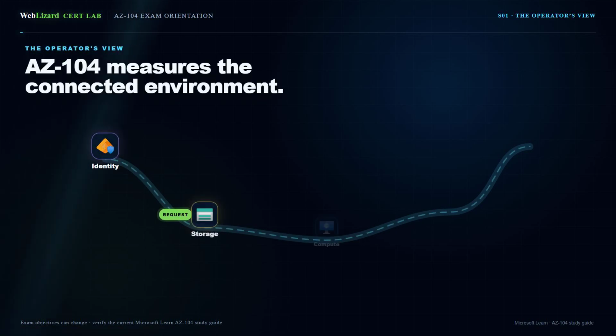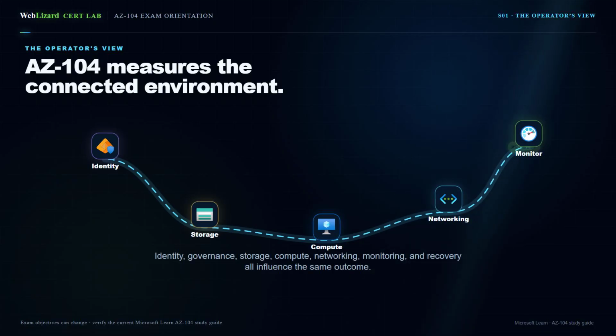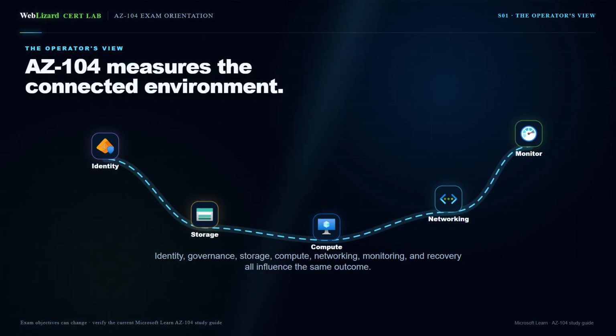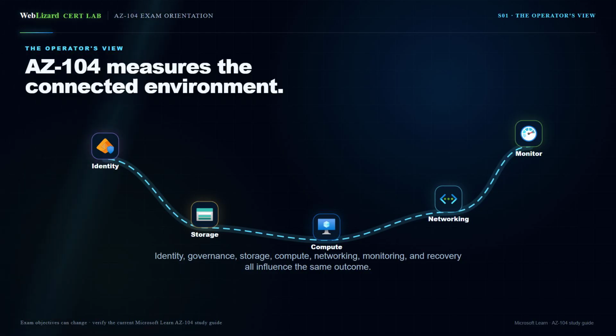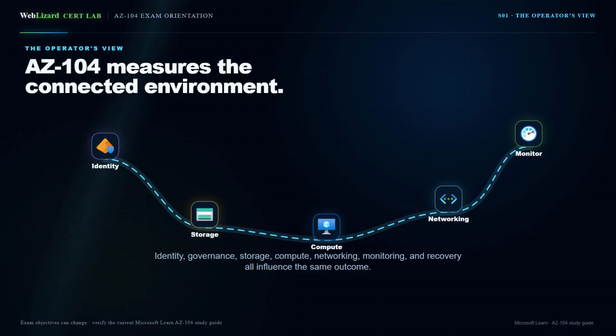AZ-104 is not simply a list of Azure services. It measures whether you can operate an Azure environment when identity, governance, storage, compute, networking, monitoring, and recovery all affect the same outcome. If you are preparing for the Microsoft Azure Administrator certification, this orientation will show you what the exam currently measures, who it is designed for, how the score works, and where to begin in this playlist.